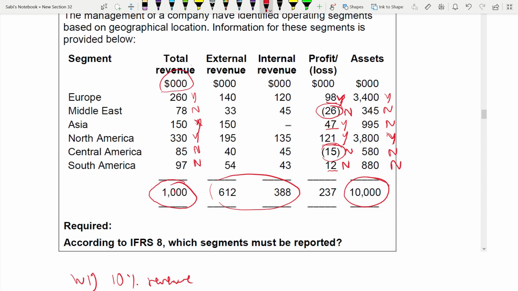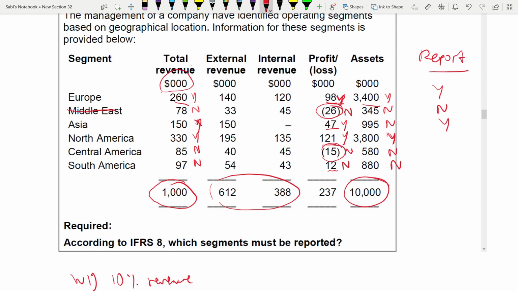Now the question is, I'm making a next column here, whether you have to report or not. One by one we'll go. Europe, yes, because all three are yes. Middle East, there are 3 no's, so it's a no. Middle East is out. Coming to Asia, according to revenue and profit and loss it's yes, but according to assets it's no. So it's a yes. At least one of them should be yes.